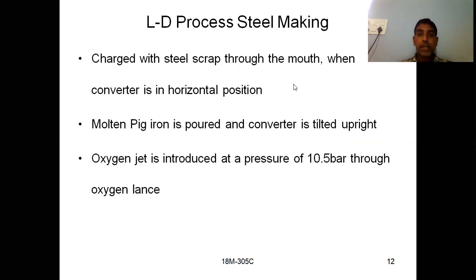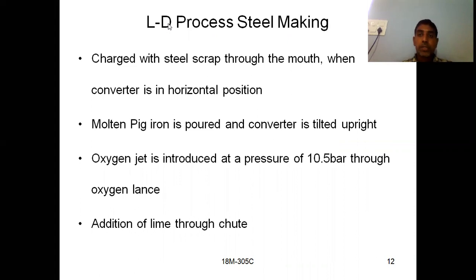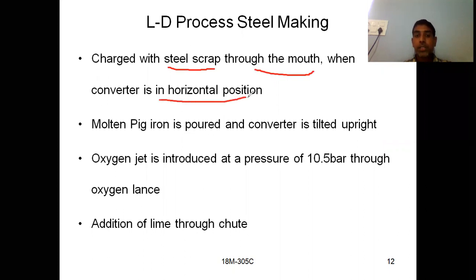LD process steel making. What are the things we are having in steel making by using the LD process? See, the converter is charged with steel scrap through the mouth when it is in a horizontal position, that means not in an upright position.